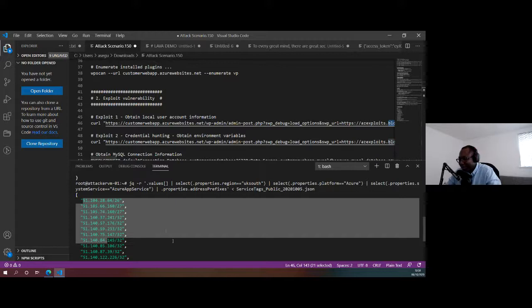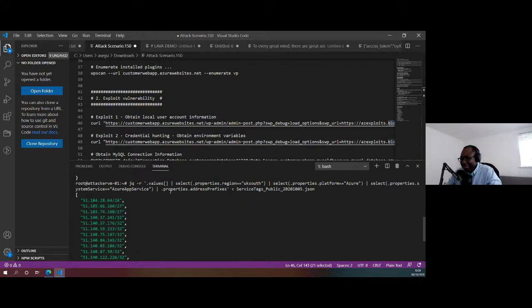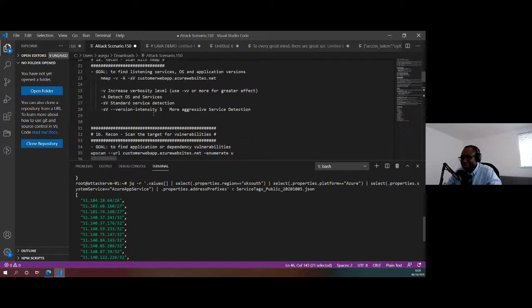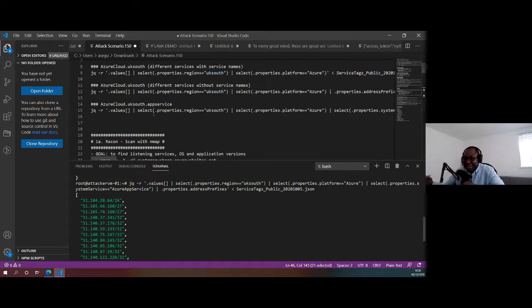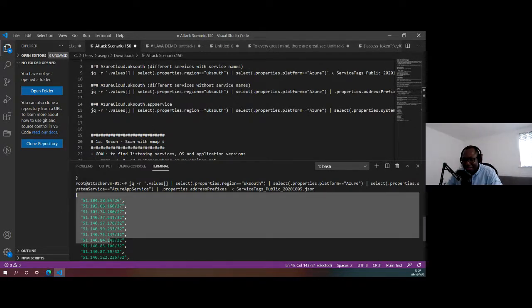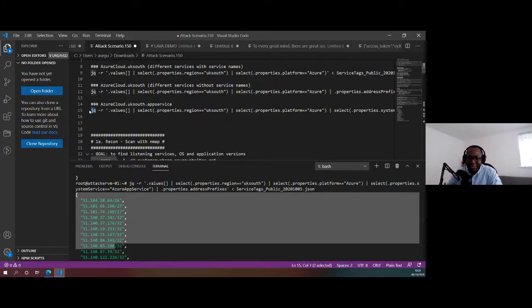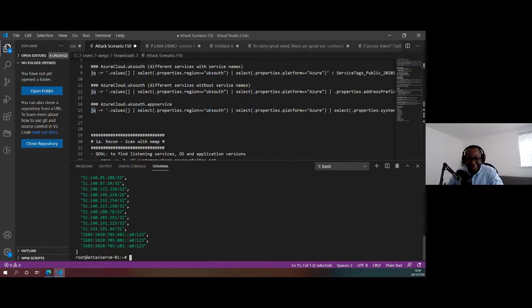So for example, if I run the same information without JQ, it's just going to give me a blob that's not nicely formatted. The reason why I have it in a nicely formatted JSON format this way is because of JQ. It's just a command line tool to format JSON responses. So it's a Linux command line tool.